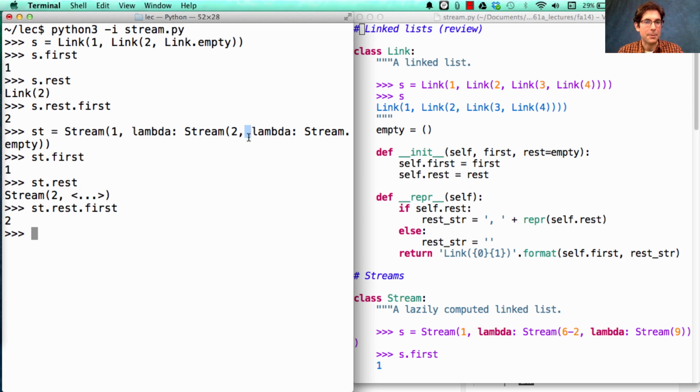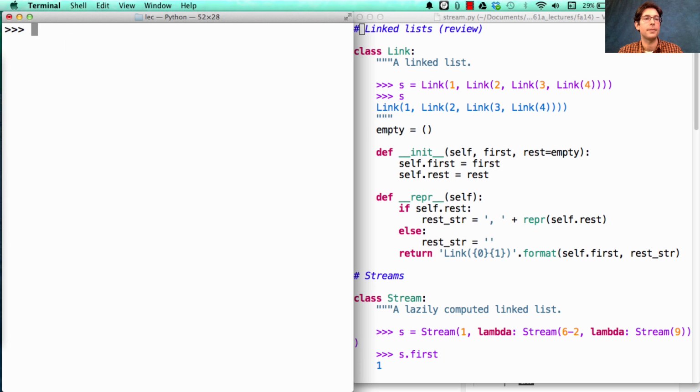Now if we look at the implementation, we can see that when somebody asks for the rest of the stream, it's going to be empty. But since nobody's asked for it, we haven't seen it yet. Okay, so the first thing you should take away here is that these things are interchangeable. But the next thing we need to discover is what are the differences. So let's say we create a linked list that starts with 1, and the second element is 1 divided by 0.